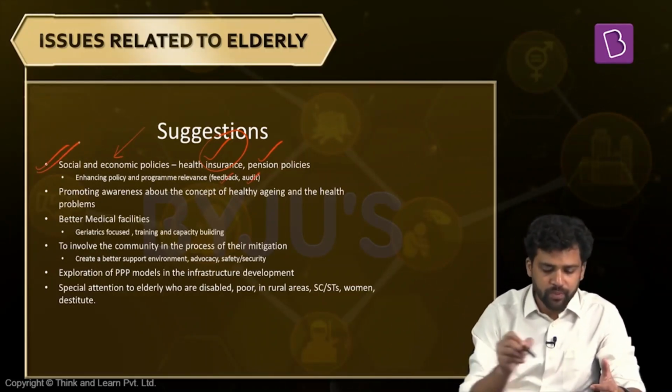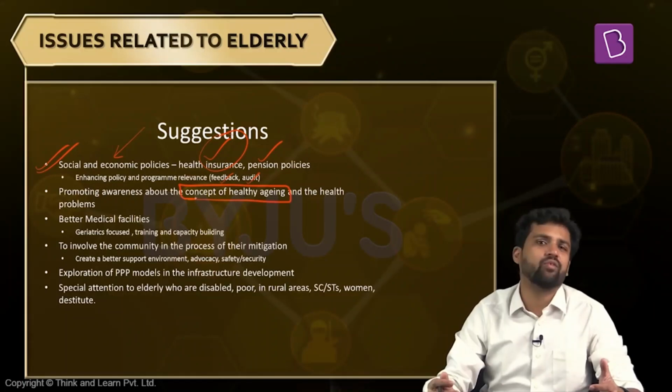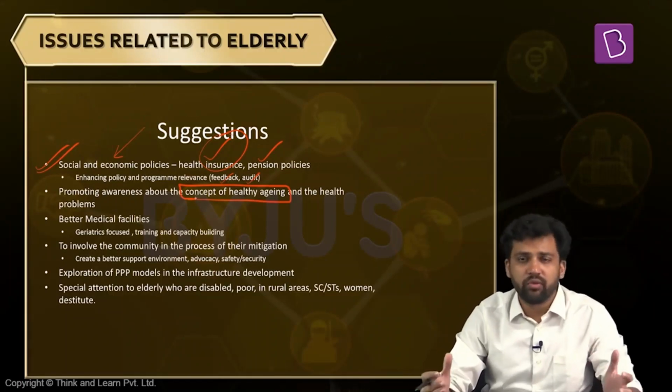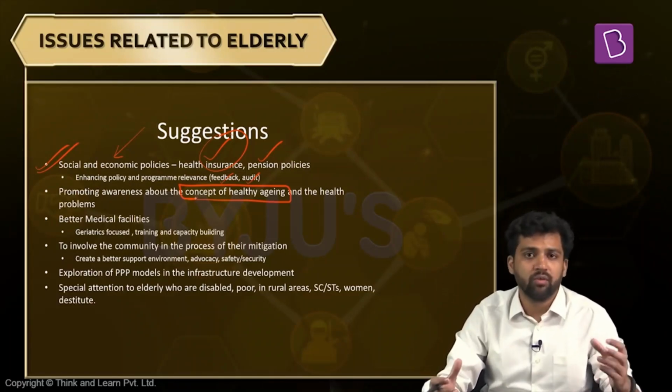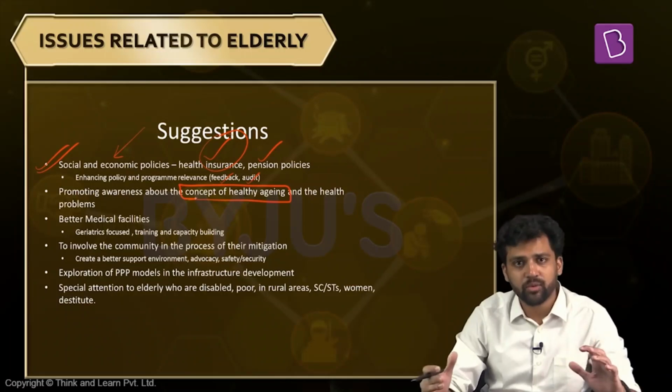Now, one important thing here is we need to promote the concept of healthy aging. Aging need not be a painful process. Aging need not be a very sad process. Aging can also be a beautiful process. We need to promote that. How can we do that? There have to be advocacy campaigns. Mass media can play a very important role. Social media can play a very important role. Social media and mass media can raise awareness about the problems of elderly, and how they can be addressed.